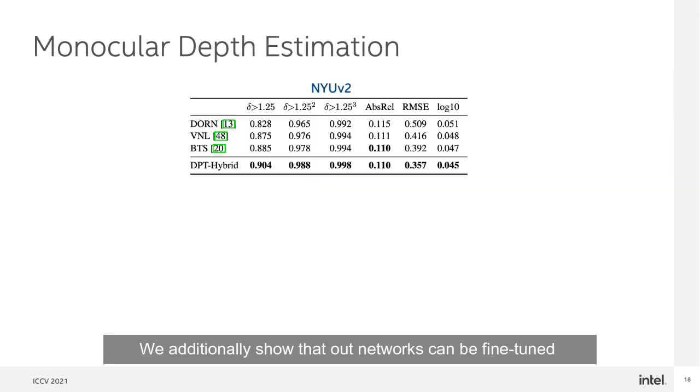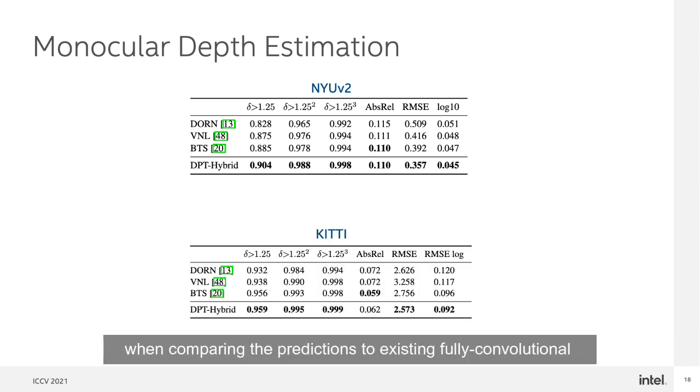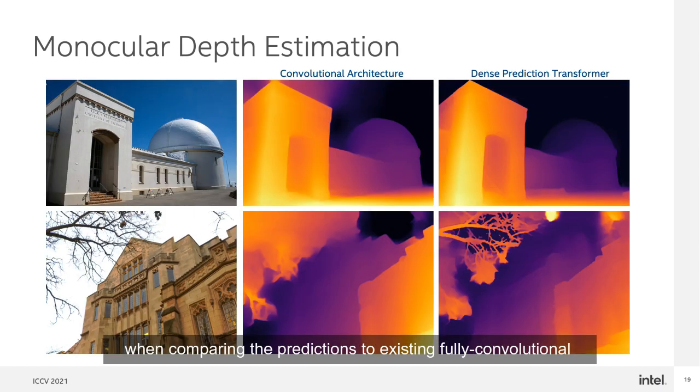We additionally show that our networks can be fine-tuned on smaller datasets such as NYU v2 or KITTI, where they also provide state-of-the-art results. When comparing their predictions to existing fully convolutional networks, we see large qualitative improvements in terms of global coherence and predictions that are significantly more fine-grained and detailed.